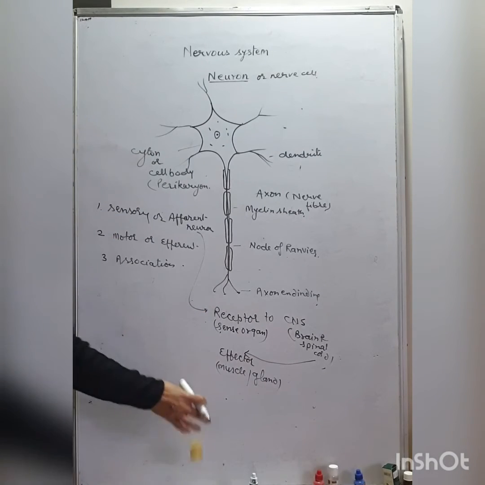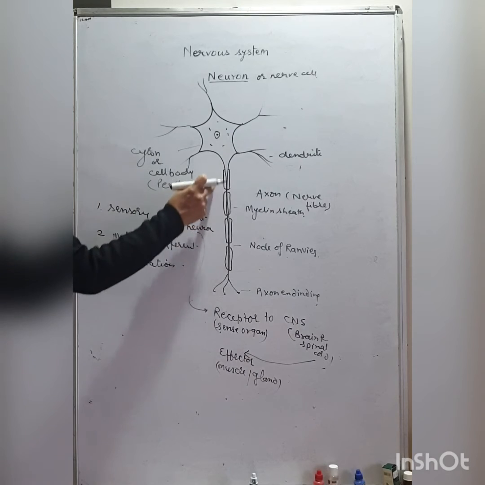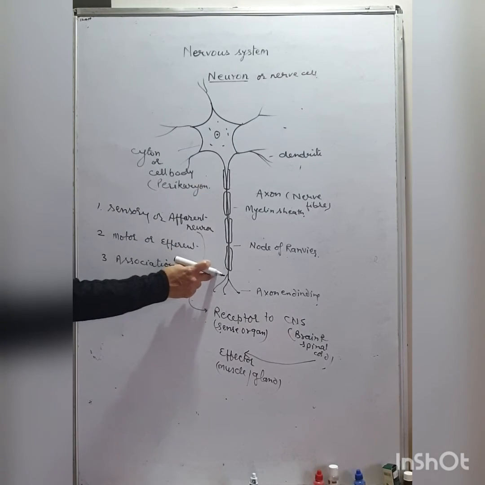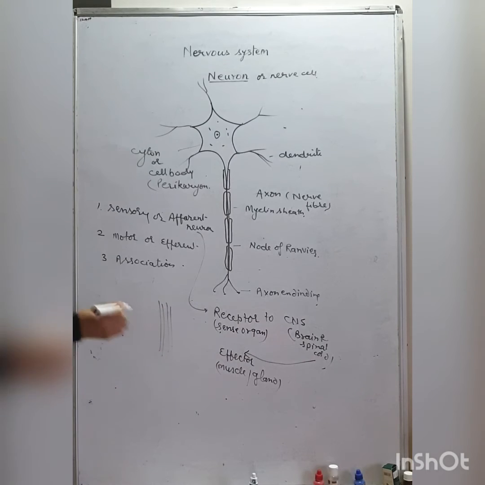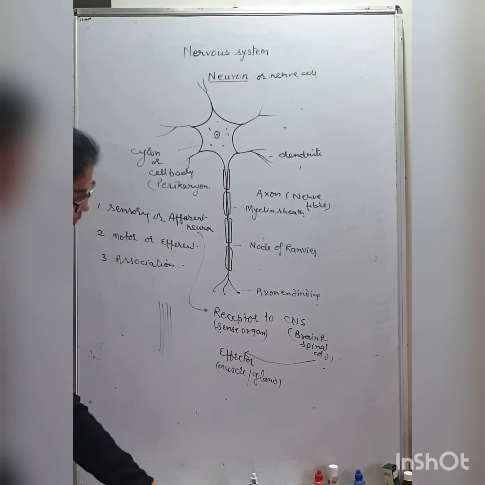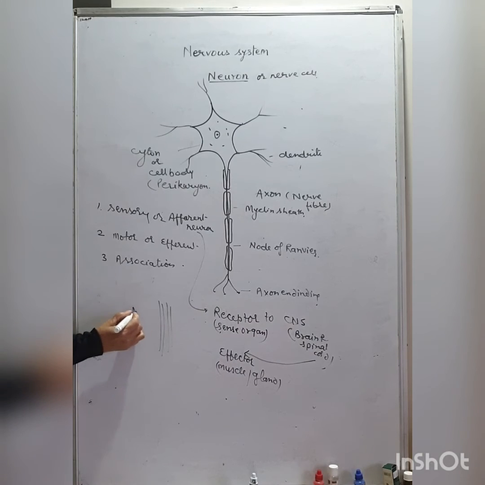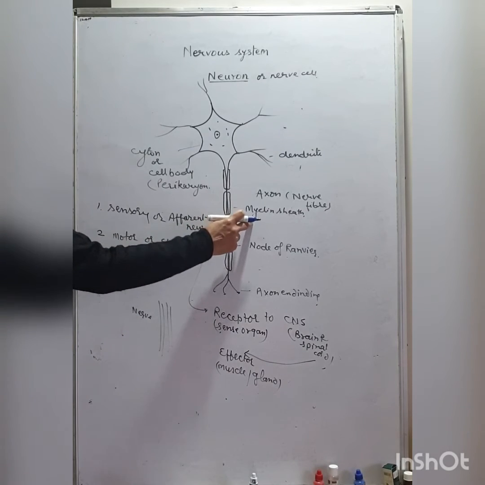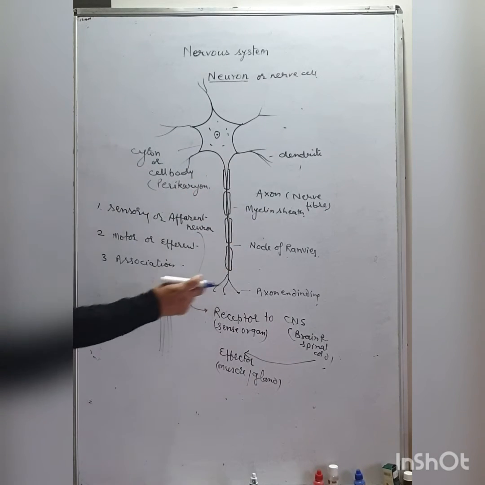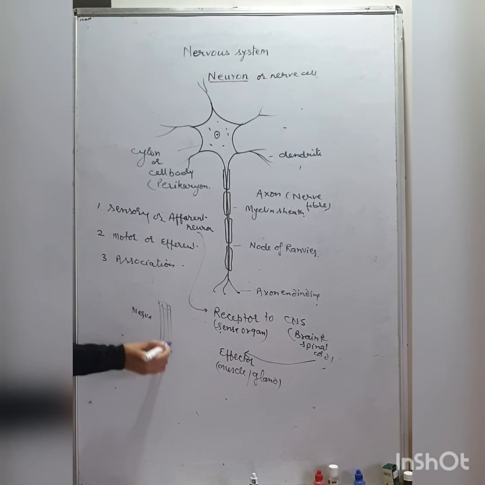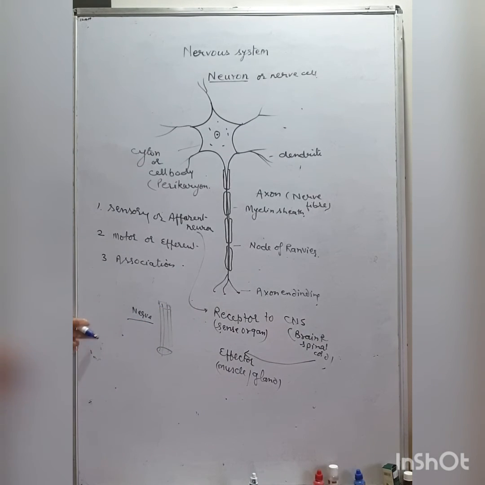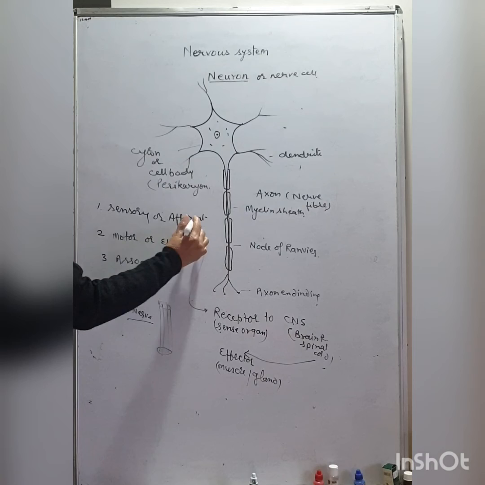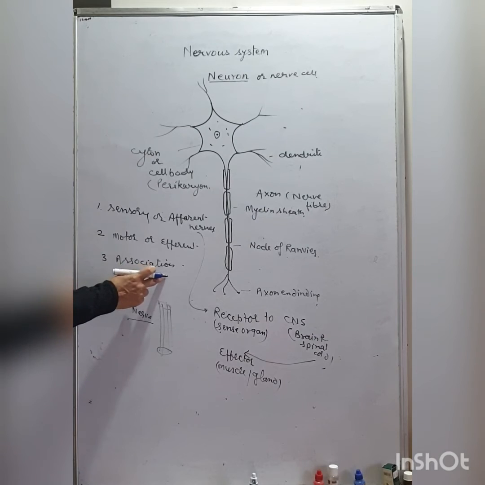And the axons bundled together. For example, these are the axons. The axons bundled together and form the nerve. Not the cyton bundle, only the bundle of axons in a sheet, in a cover, form the nerve. The nerves are also of three types: the sensory nerves, the motor nerves, and the mixed nerve.